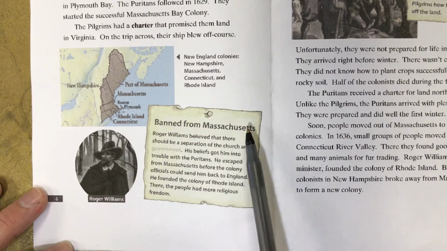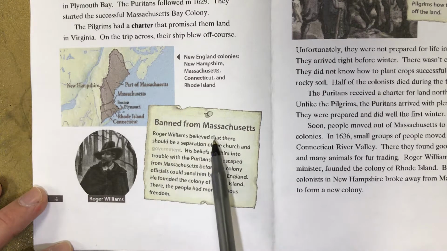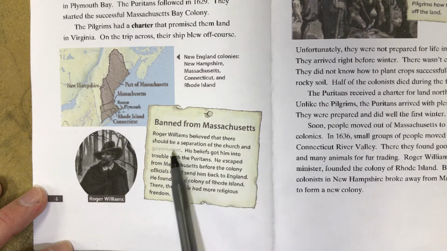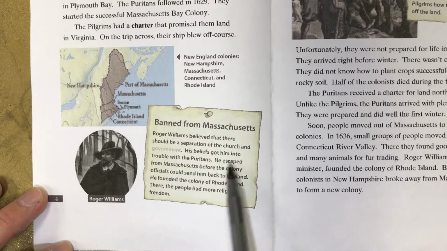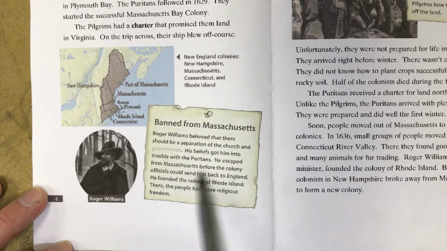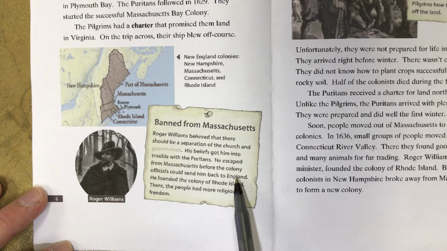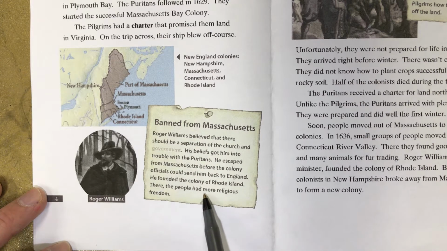Banned from Massachusetts. Roger Williams believed that there should be a separation of the church and government. His beliefs got him into trouble with the Puritans. He escaped from Massachusetts before the colony officials could send him back to England. He founded the colony of Rhode Island. There, the people had more religious freedom.